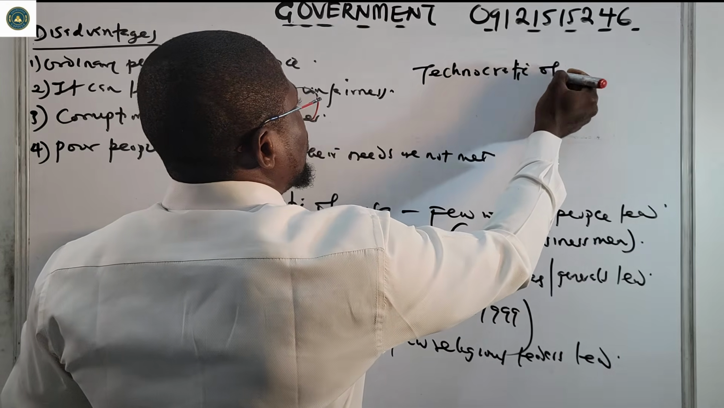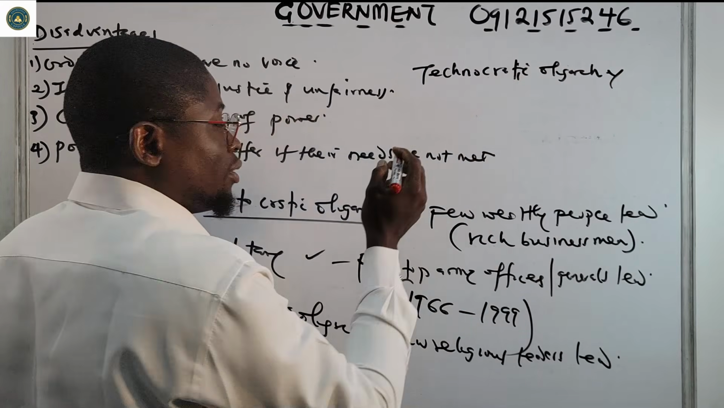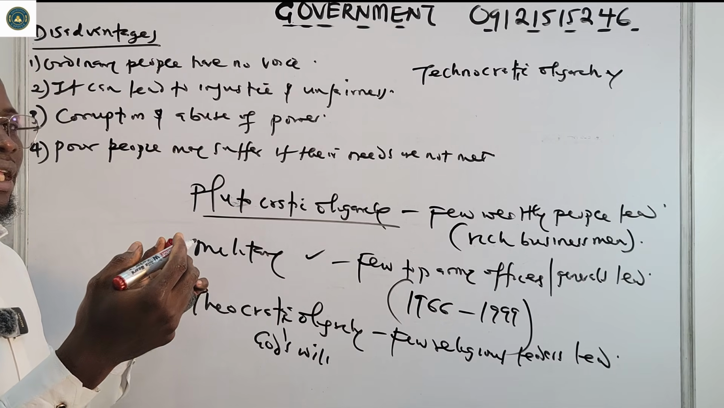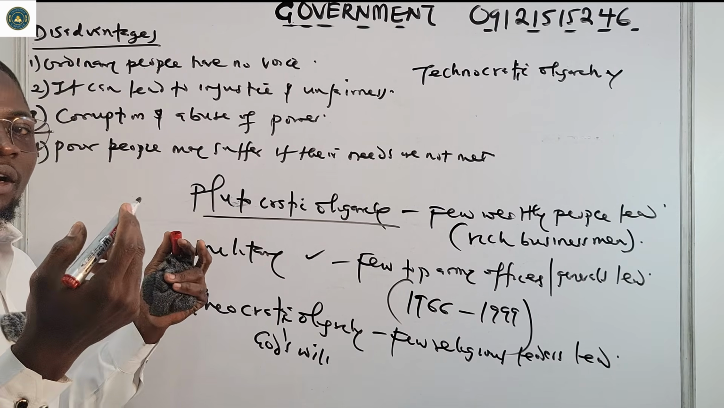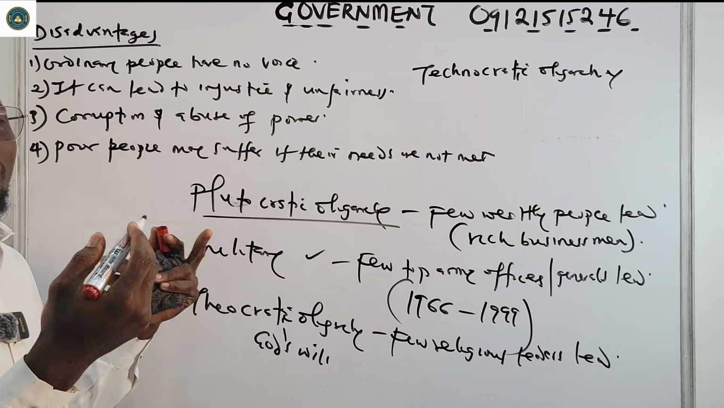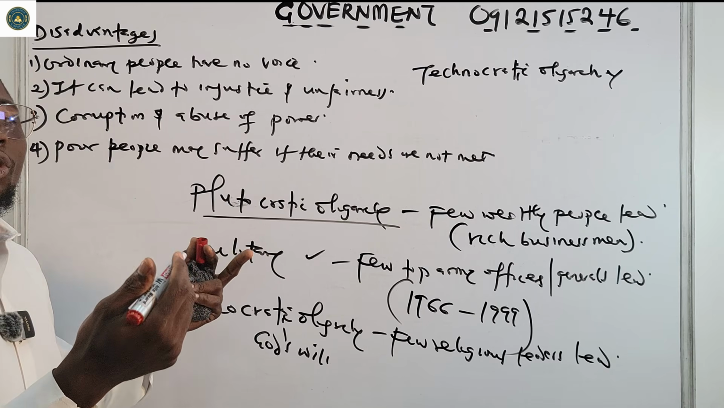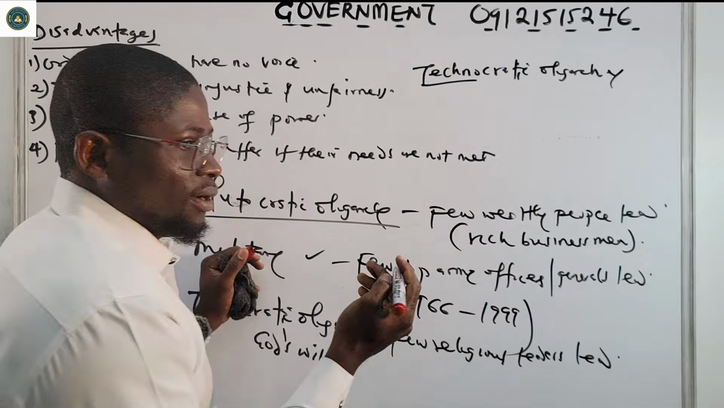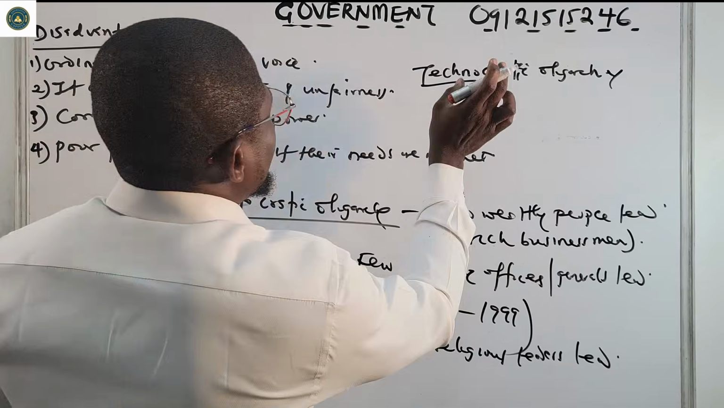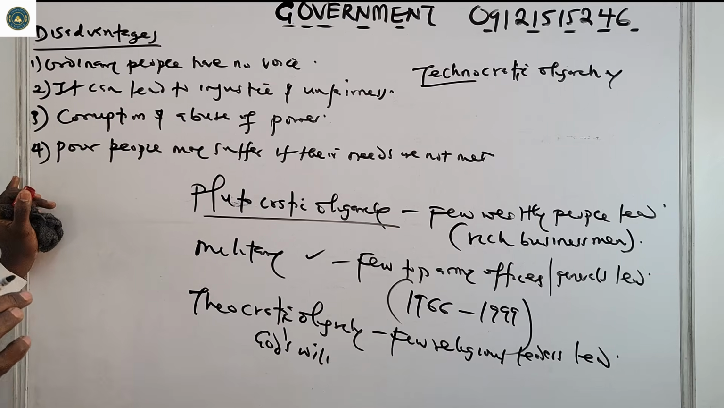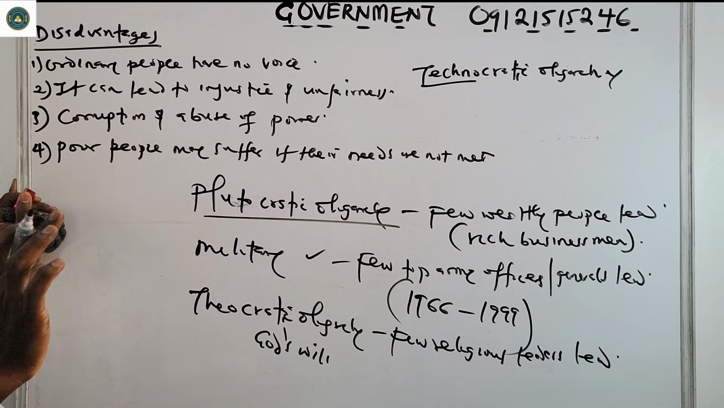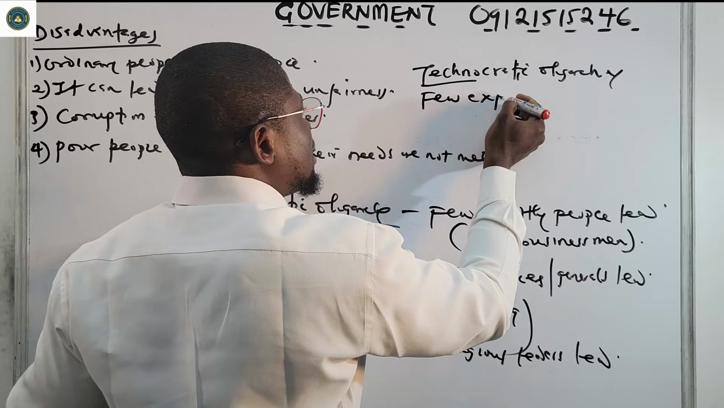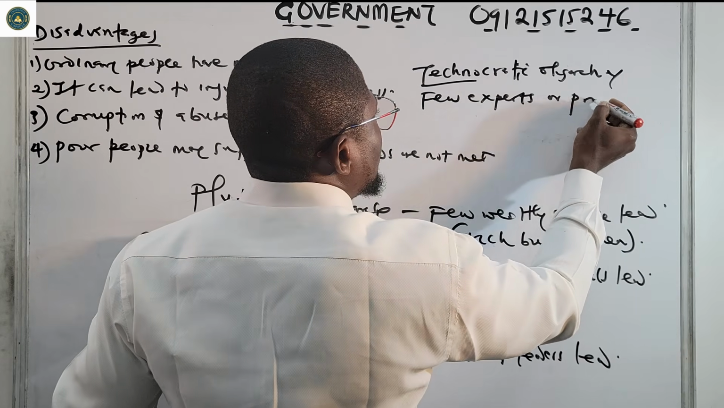In technocratic oligarchy, they believe that knowledge is more important than any other thing. Scientists and economists are the ones that can lead. So in technocratic oligarchy, the country is ruled by a few experts or professionals.